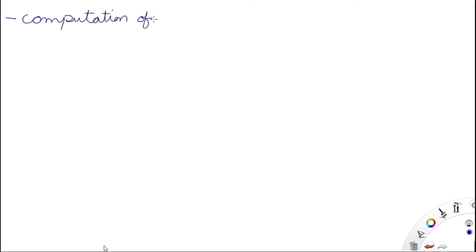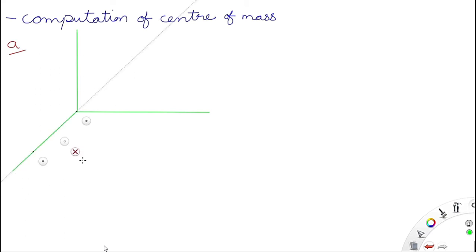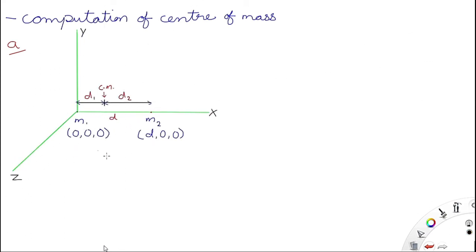Now we will see computation of center of mass of different bodies. In this figure, this is just like a lever, meaning we have two bodies having mass m1 and m2.